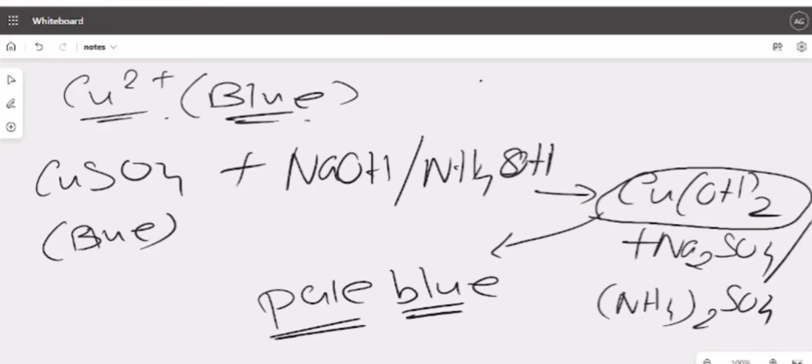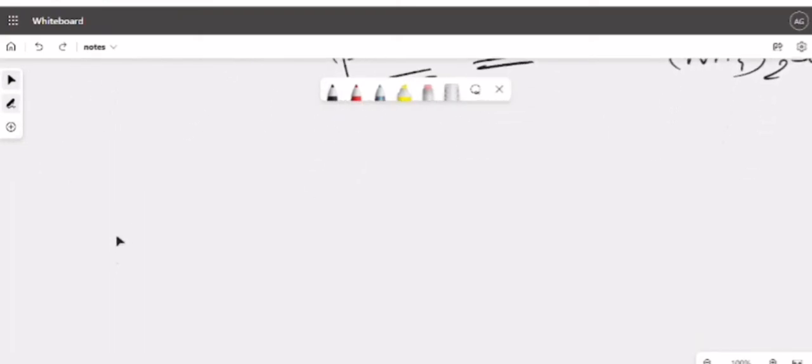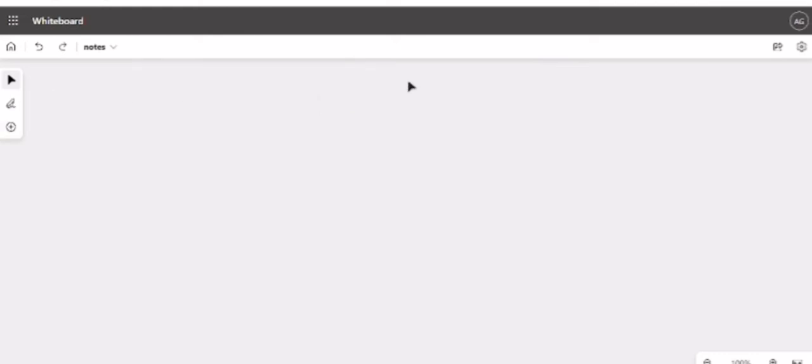Understood? Next we move on to zinc salts. Zinc also has only one ion as of now, Zn2+.